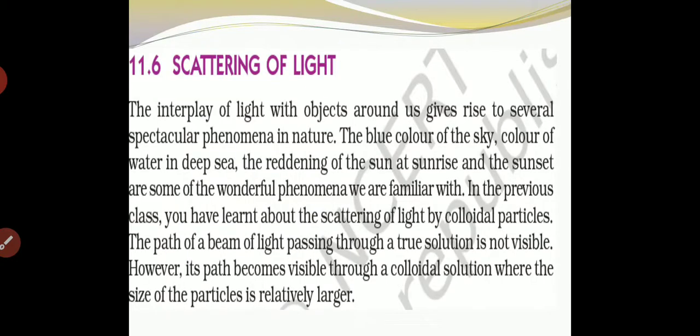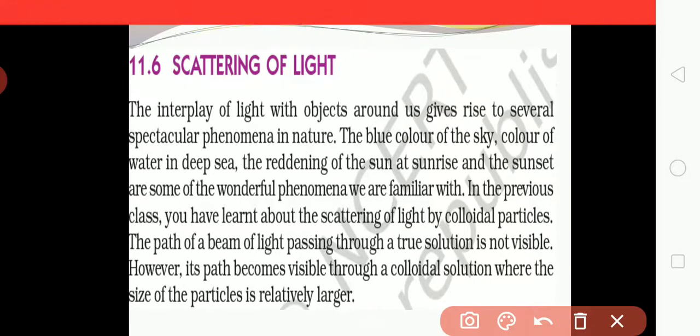Now, the scattering of light. How is light scattered? The interplay of light with objects around us gives rise to several spectacular phenomena in nature. The blue colour of the sky, the colour of water in the deep sea, and the reddening of the sun at sunrise and sunset are some of the wonderful phenomena we are familiar with.